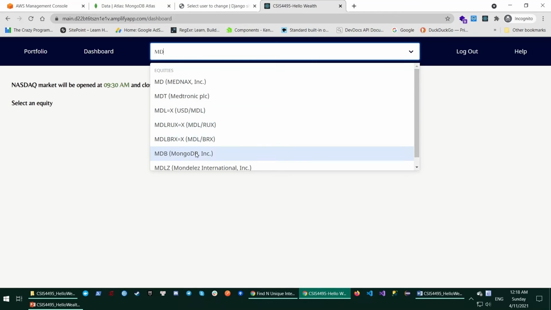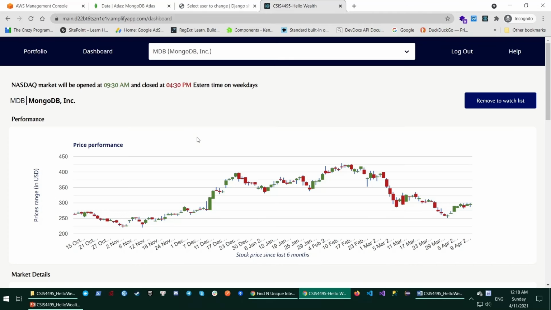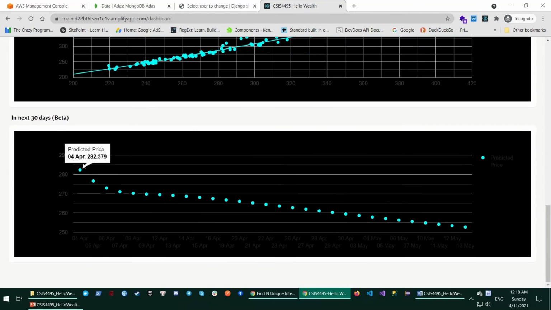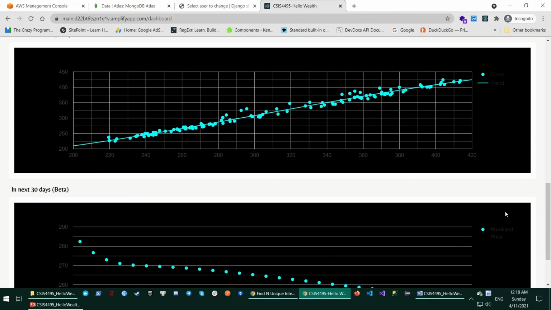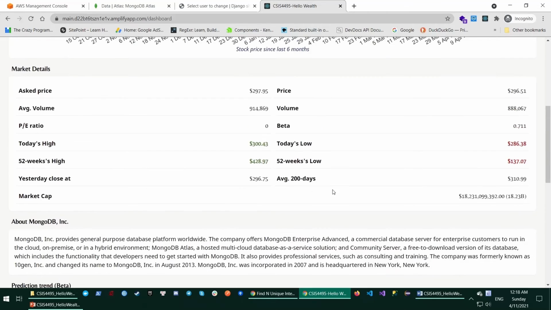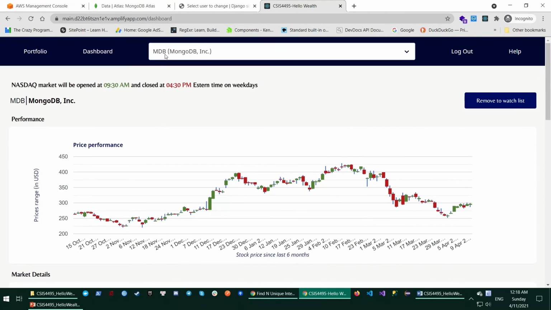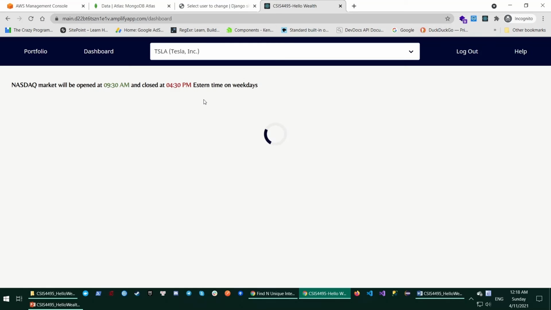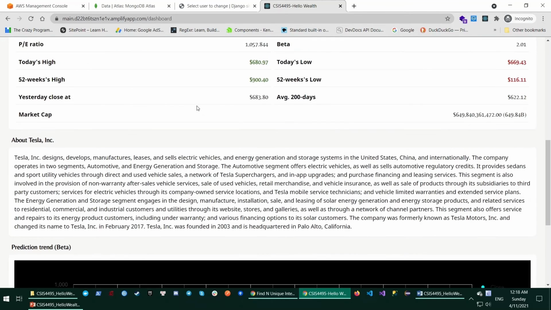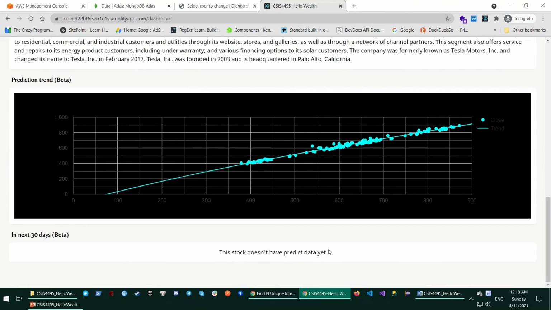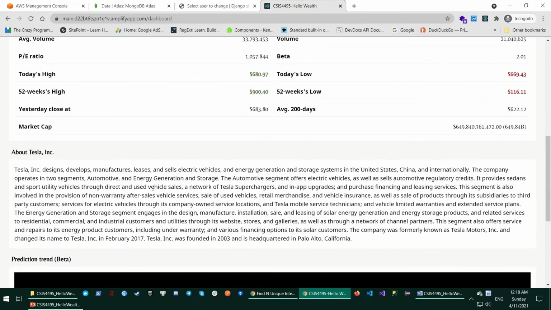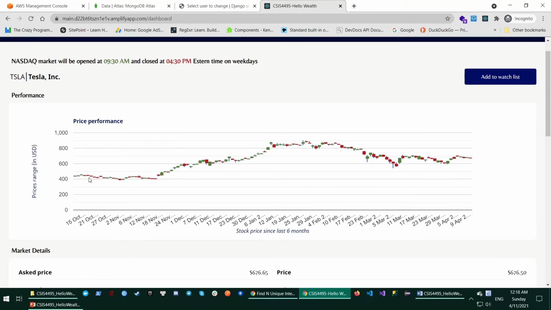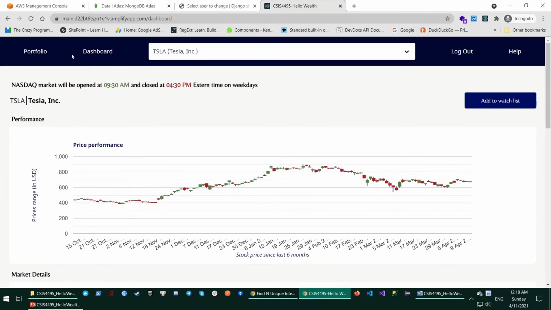For example, here in MongoDB we have the prediction, but some we didn't run yet. But in the future, we may run the prediction for more stocks. For example, for Tesla, we don't have the prediction data, so it doesn't show anything here, because the price of Tesla kind of fluctuates.